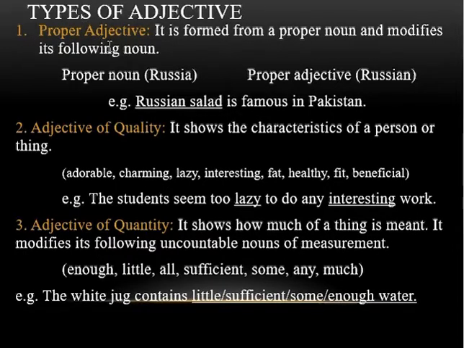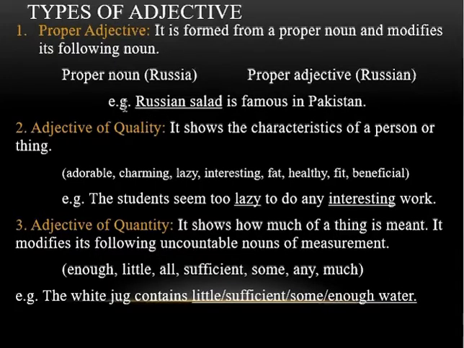The first type of adjective is proper adjective. The definition tells us that it is formed from a proper noun and modifies its following noun. The proper noun is Russia. For example, I have created a proper adjective from this proper noun. The proper adjective is Russian. That is a specific name that can be of any person or any thing, like we can say Russian people. So Russians are always considered as people who belong to Russia.